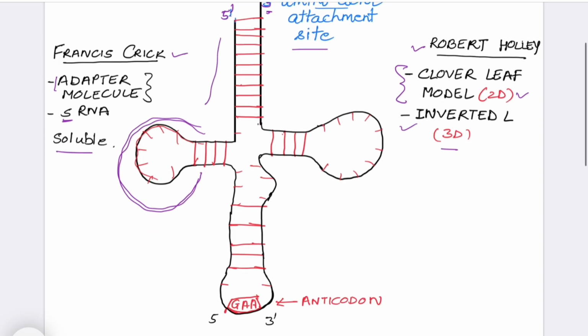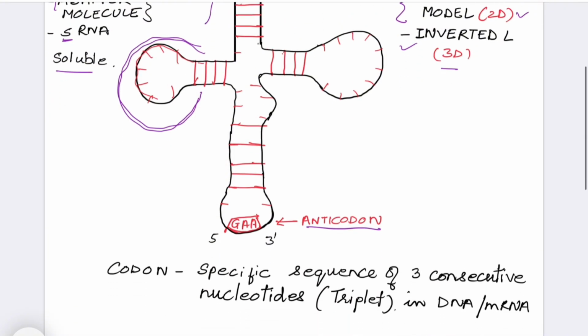When we look at the bottom, here it is written anticodon. So let's first understand codon and anticodon. Codons are specific sequences of 3 consecutive nucleotides, the triplets, on DNA or mRNA. Because it is a sequence of 3 nucleotides, it is a triplet, and it is called a codon.